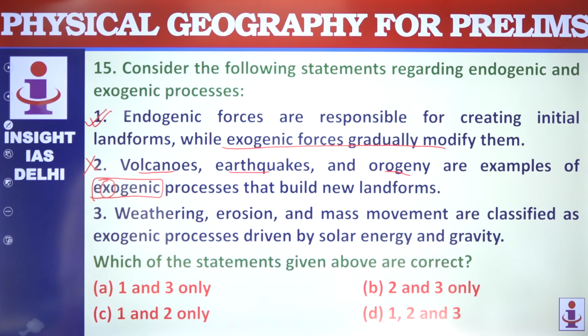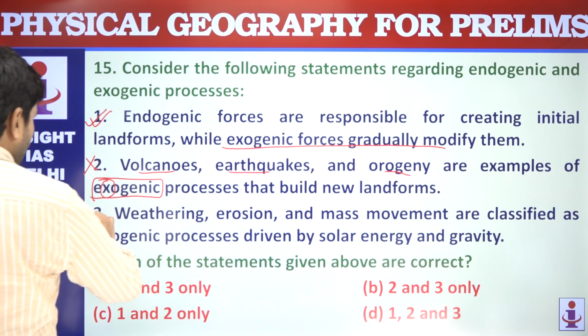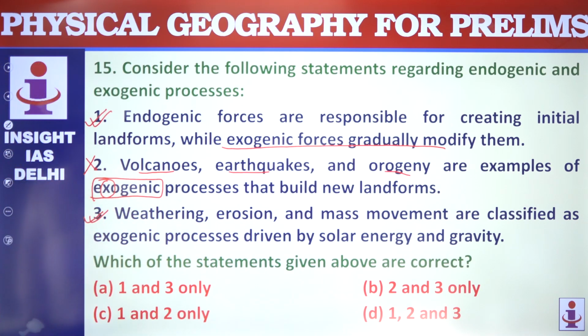So weathering, erosion and mass movements are classified as exogenic. Yes, they are happening outside the earth on the surface, not inside. So 1 and 3 are correct. Option A is your correct answer.